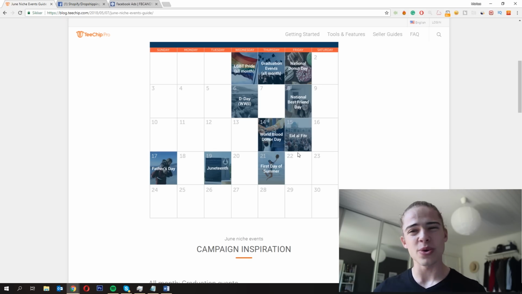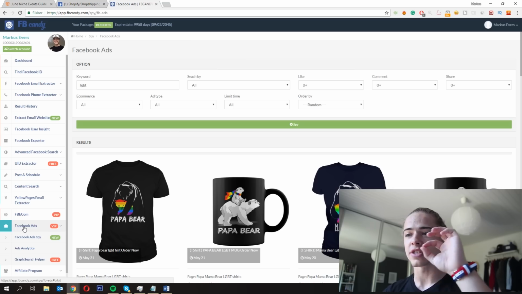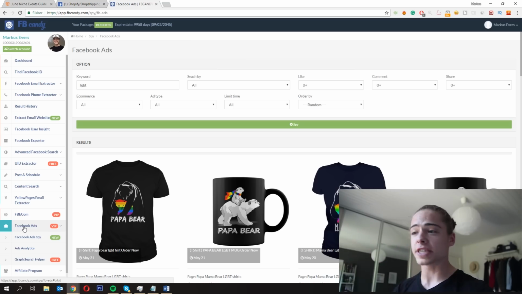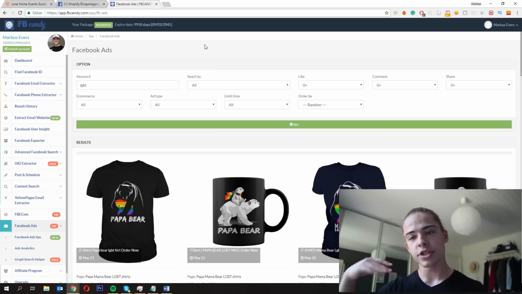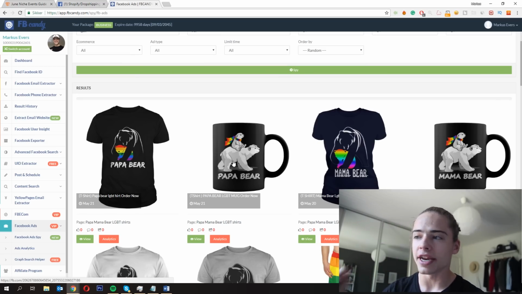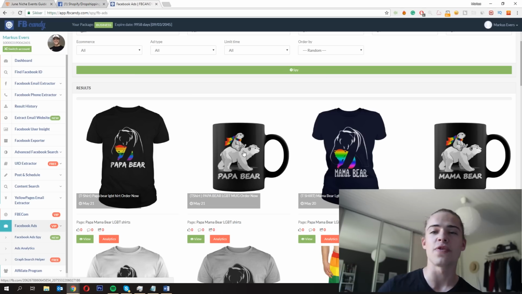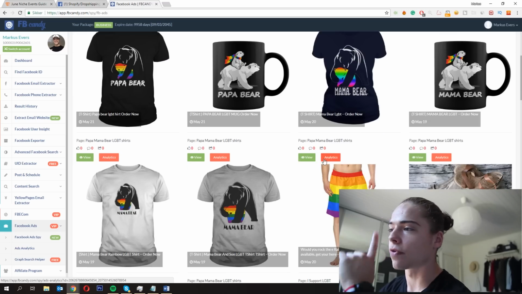So just to jump in and show you some different designs for it, I'm using the FB Candy tool right here, where we have a spy tool as well for specific Facebook ads. It will show you different ads and mostly I'm targeting POD designs. So as you can see, keyword, just put in LGBT and it will show us the newest ones so we can just browse through them. As you can see, the rainbow colors are the main design feature in these designs, of course, because the rainbow design is sort of the logo, if you would say, for the LGBT community. But I actually found a design right before I just tested it out.